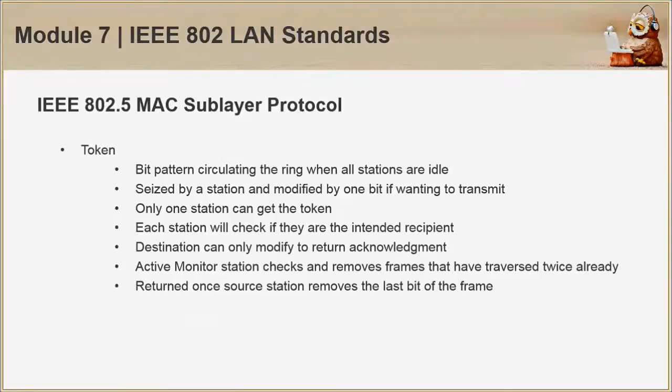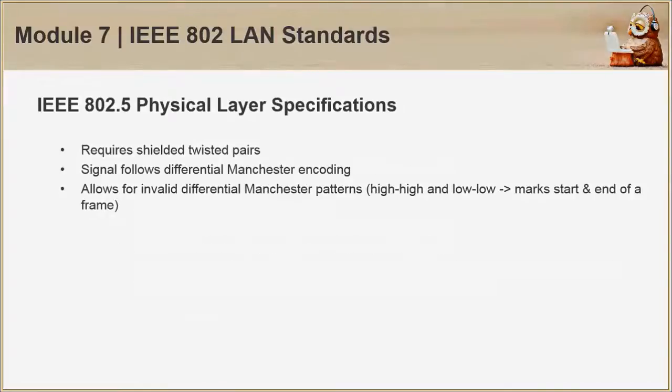The active monitor station checks and removes frames that have traversed twice already to prevent endless loops. And the token is returned once the last bit of the frame is removed by the source station, marking the end of the transmission. For the physical layer specifications, it requires twisted pairs and follows differential Manchester encoding for signaling.